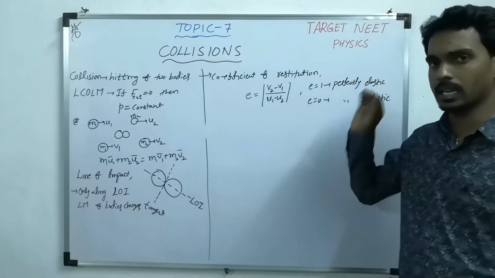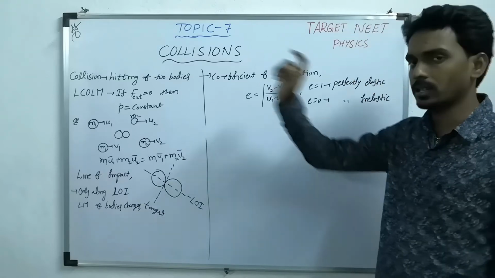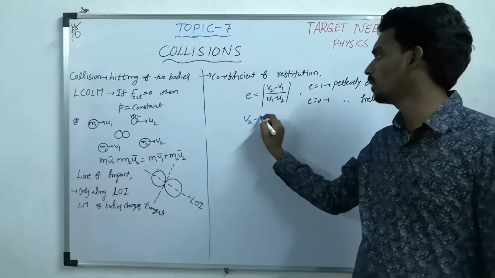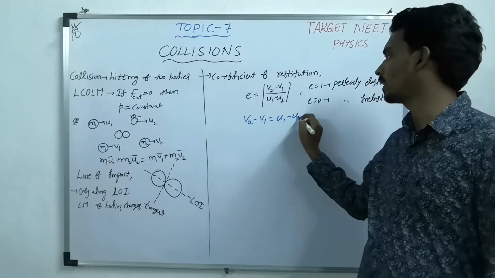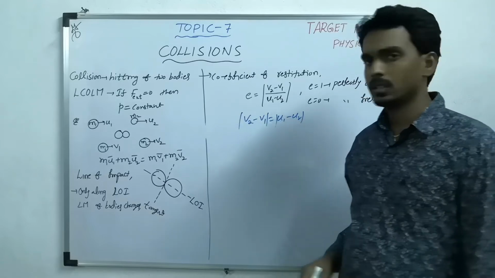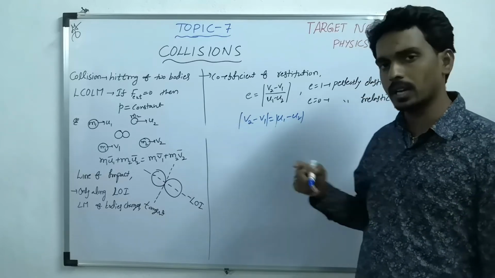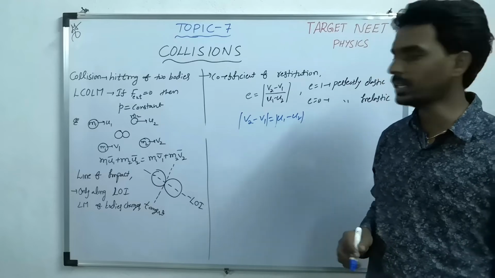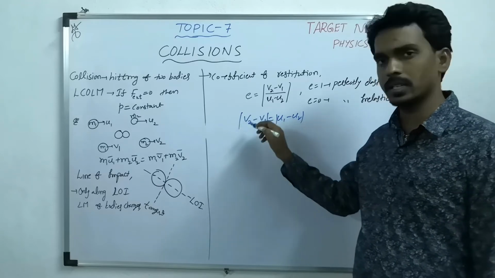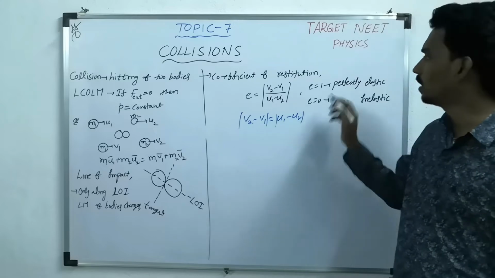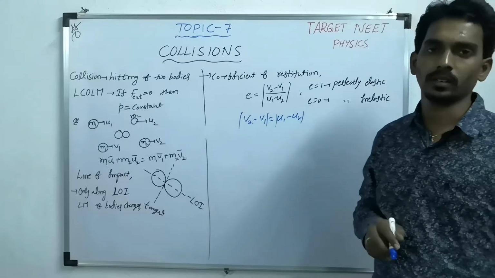For a perfectly elastic collision, the e value is 1. E value 1 means what? V2 minus V1 equal to U1 minus U2. This is the relative velocity after collision, and this is the relative velocity before collision. That means the velocity of separation equals the velocity of approach if e equals 1.